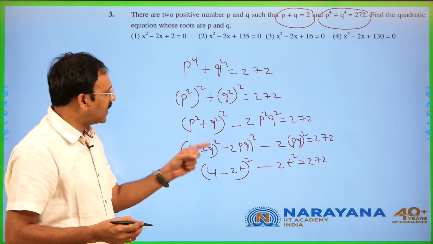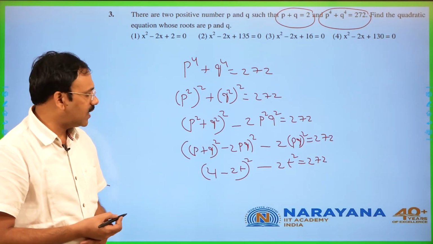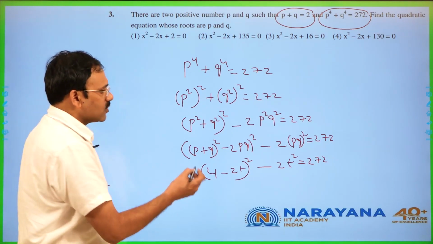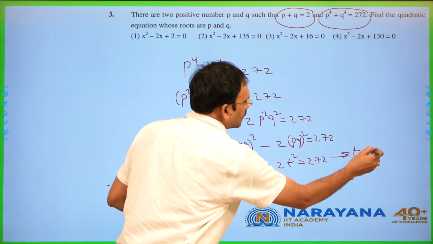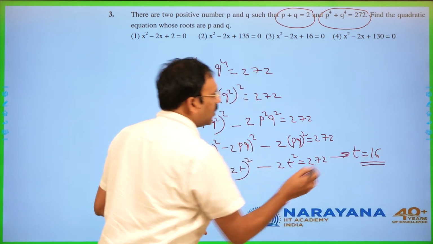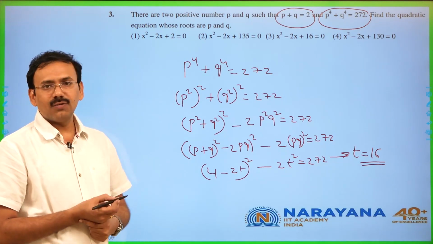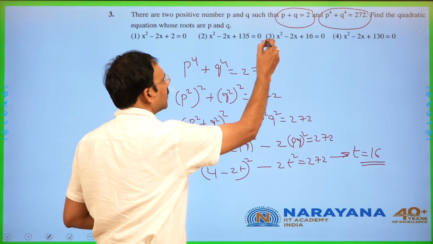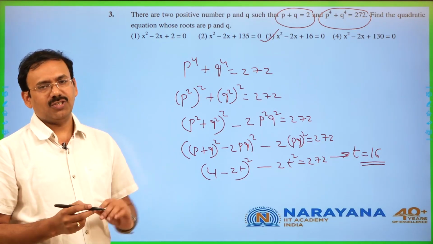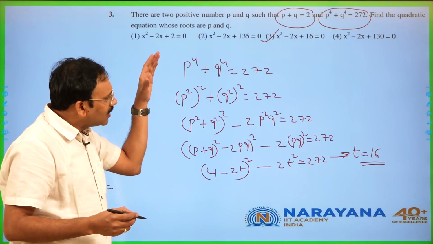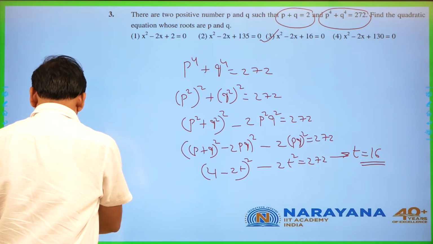From this you will get a quadratic equation for t where you will get the product of the roots. If you solve this equation, you are going to get the t value as 16, the pq value. So choose that quadratic equation where the product of the roots is 16, which is going to be the third option. That's all. A simple algebraic question in which only algebraic simplification is there. That's it. Then the next question.